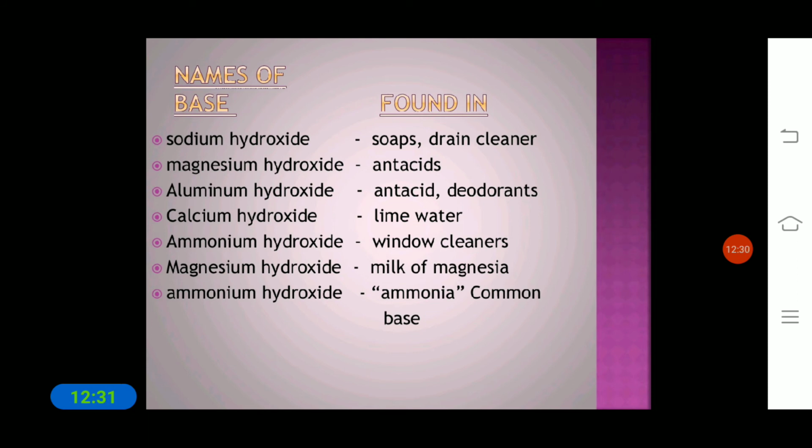So what kind of bases are present here? Magnesium hydroxide is present in the antacids, whereas aluminium hydroxide is present in the deodorants, and calcium hydroxide is present in the lime water. Ammonium hydroxide is present in the window cleaner. Next, magnesium hydroxide is present in the milk of magnesia, whereas ammonium hydroxide is present in the ammonia, which is a common base.